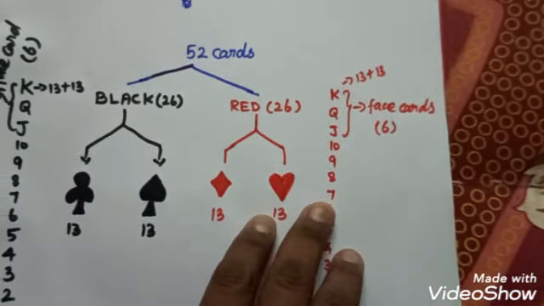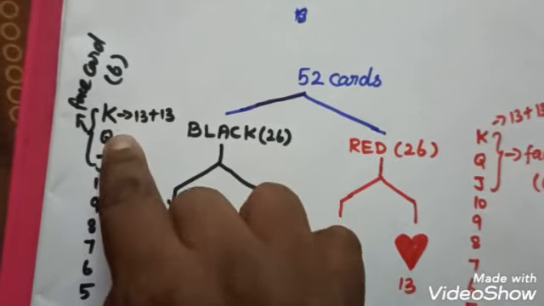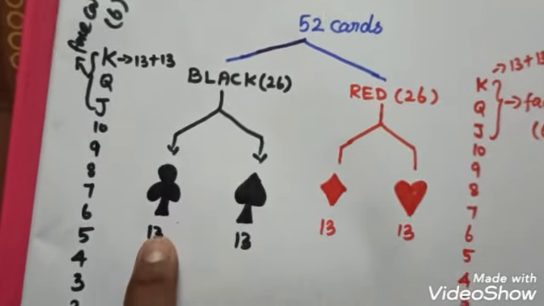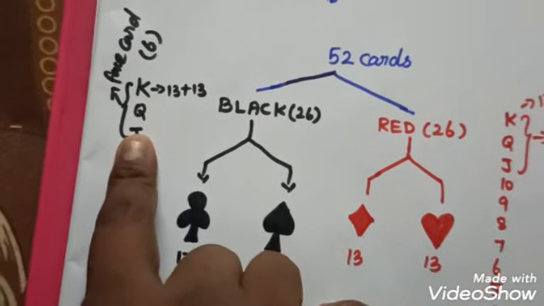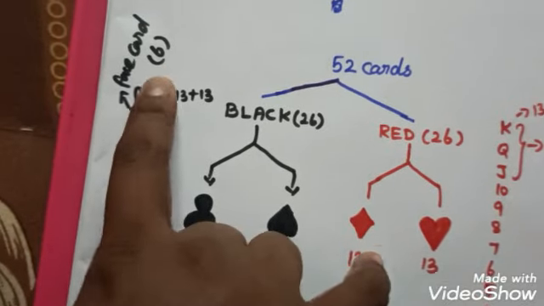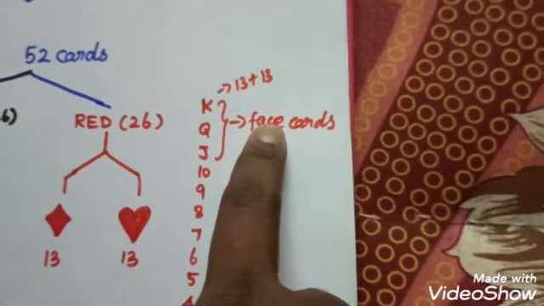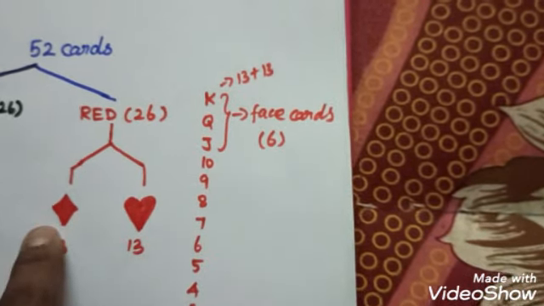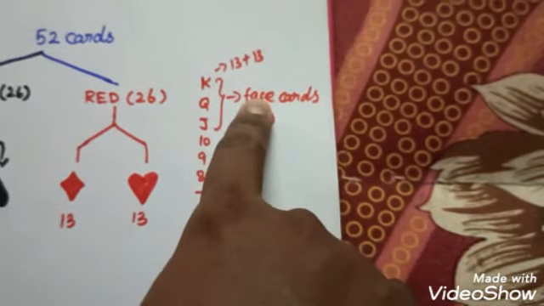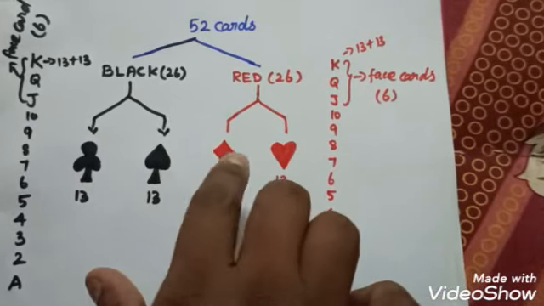In these 13 cards, K, Q, J, these 3 we call face cards. So in clover, out of 13 we have 3 face cards. The same way spade, in 13 cards, 3 face cards. Totally black has 6 face cards. The same way red has 6. Diamond has 3 face cards, hearts has 3 face cards. Totally 6 face cards. So these are the basics for playing cards.